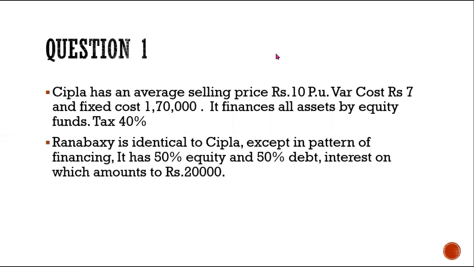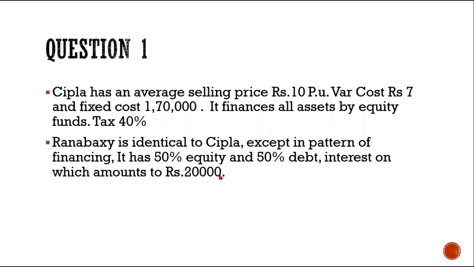In Cipla Limited, all the assets were of equity, whereas Ranbaxy Limited has 50% equity and 50% debt. On this 50% debt, Ranbaxy has interest which amounts to rupees 20,000. So this was the question given, a very simple question. I hope you have solved this problem. If you haven't, we will quickly see how to solve it.